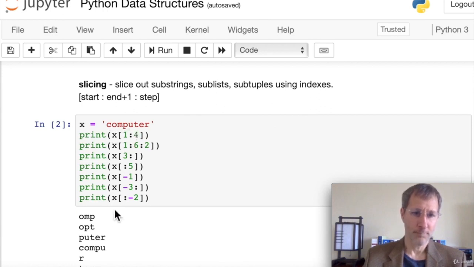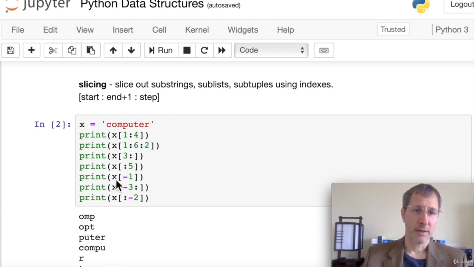COMPU. And you can see our result here is COMPU. So you can see if you don't declare a start, the start defaults to the beginning. And if you don't declare an end, the end defaults to the end. And if you don't declare a step, the step defaults to 1. So that's basically what's happening here.